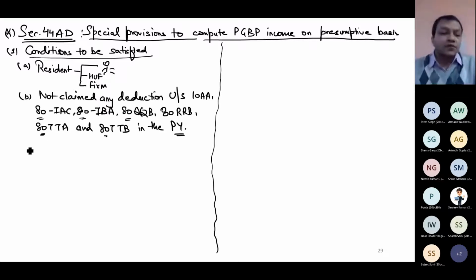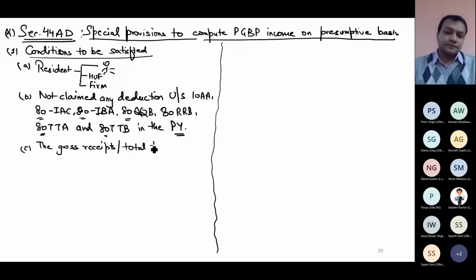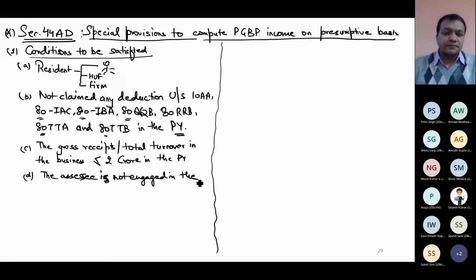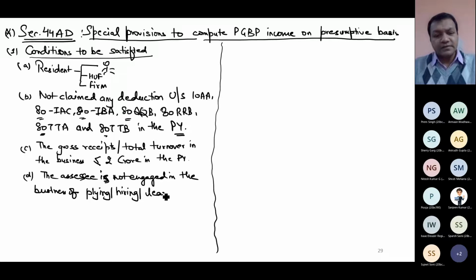And third and fourth point, the gross receipt or total turnover in the business does not exceed ₹2 crore in the relevant previous year, whatever is their previous year, and the assessee is not engaged in the business of plying, hiring, or leasing goods carriage.